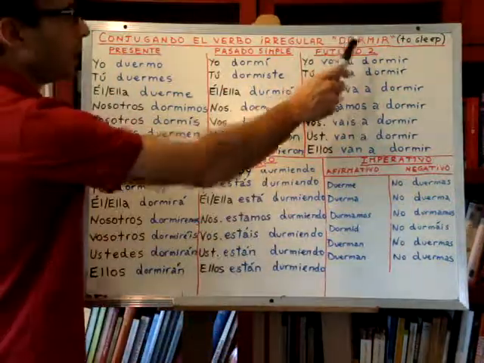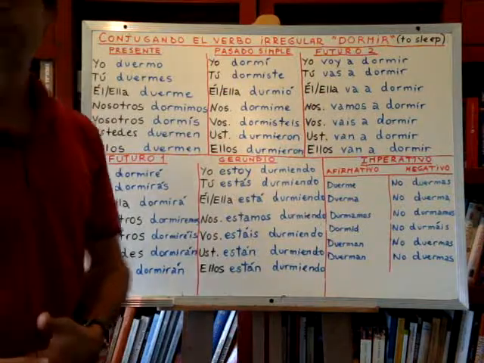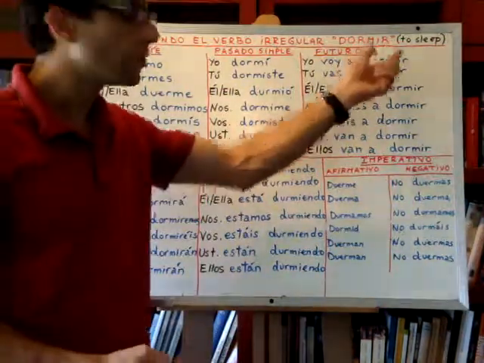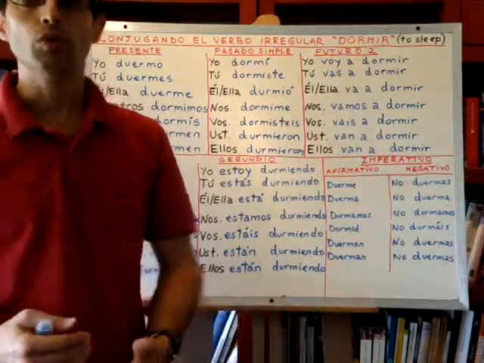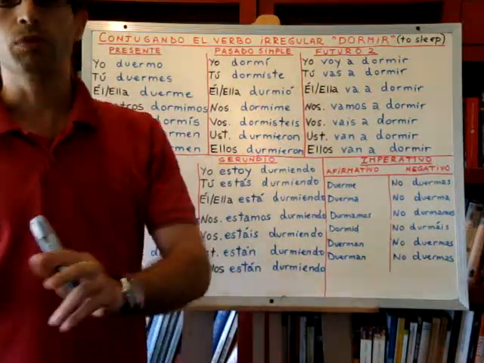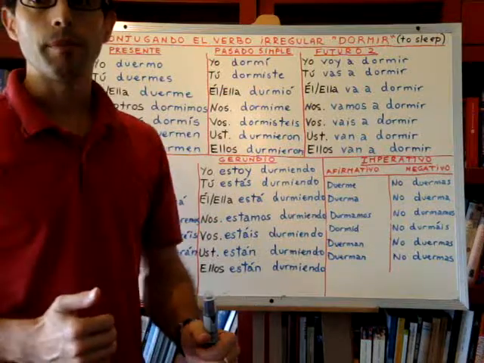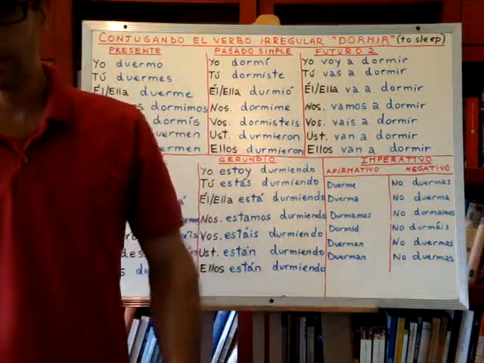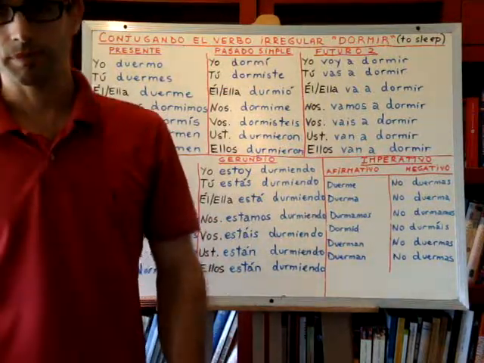So, dormir literally means to sleep, but there is a slight difference between to sleep and to fall asleep in Spanish, right? So, for example, we use the verb to sleep when we say, I am sleeping, or I will sleep.